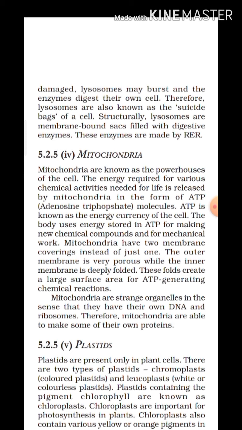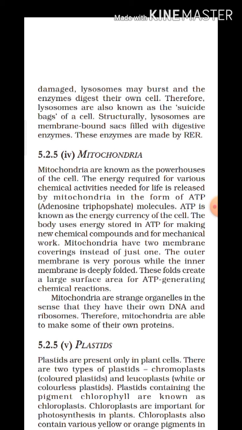It releases the energy in the form of ATP, adenosine triphosphate, and that energy is used by the cell for its various activities. So mitochondria are known as the powerhouse of the cell. The energy required for various chemical activities needed for life is released by mitochondria in the form of ATP, and ATP is known as the energy currency of the cell because energy is provided by ATP molecules.